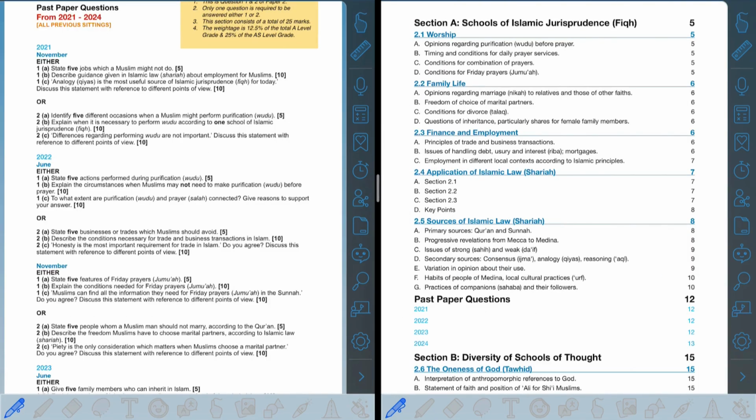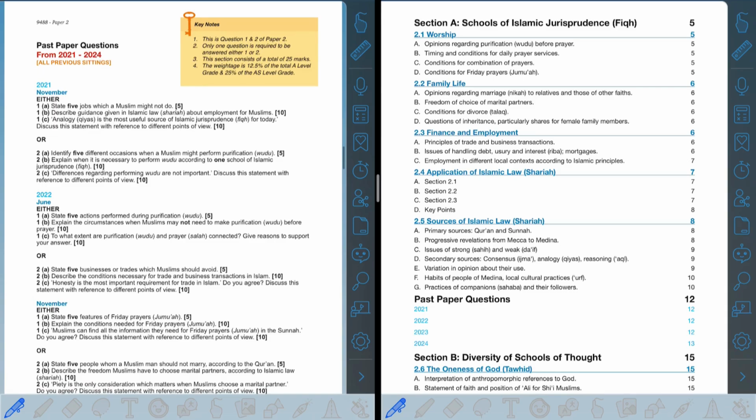Okay, so now we're here with paper 2, and this is question 1 and 2 of paper 2. Now you have a choice. You can either answer question 1 or question 2. Again, it's a bit of a repetitive pattern. It's a 25 marker, and this pattern is similar to paper 1 question 1. The first question is a 5 marker, the following ones are 10 marks.